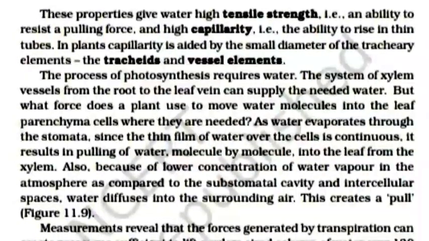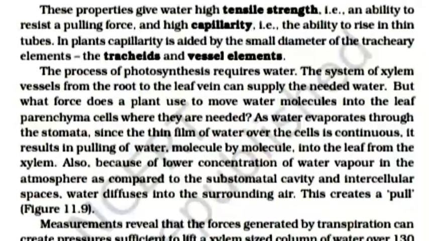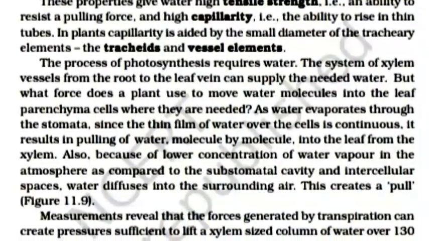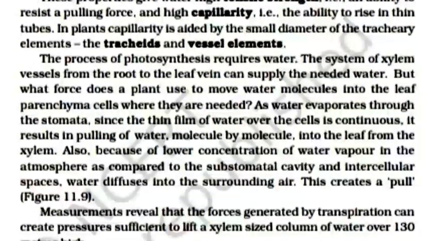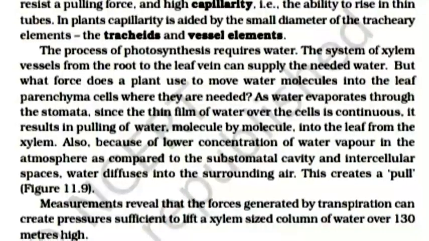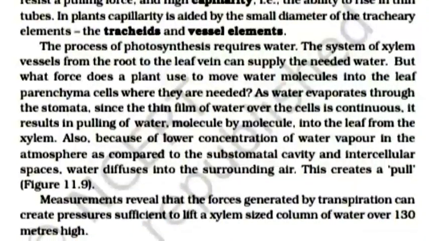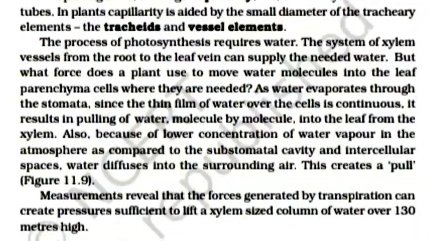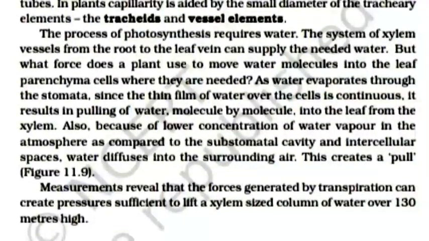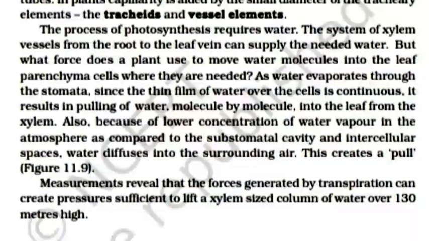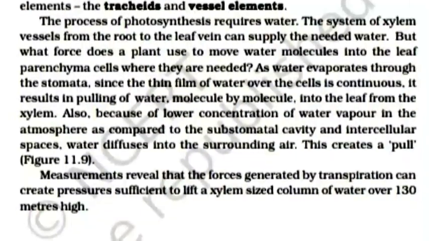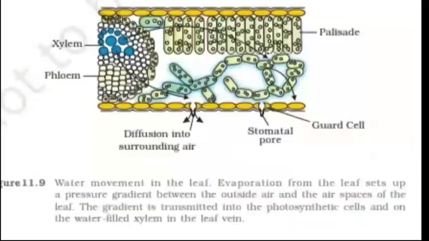Also, because of lower concentration of water vapor in the atmosphere as compared to the substomatal cavity and intercellular spaces, water diffuses into the surrounding air. This creates a pull. Measurements reveal that the forces generated by transpiration can create pressure sufficient to lift a xylem-sized column of water over 130 meters.